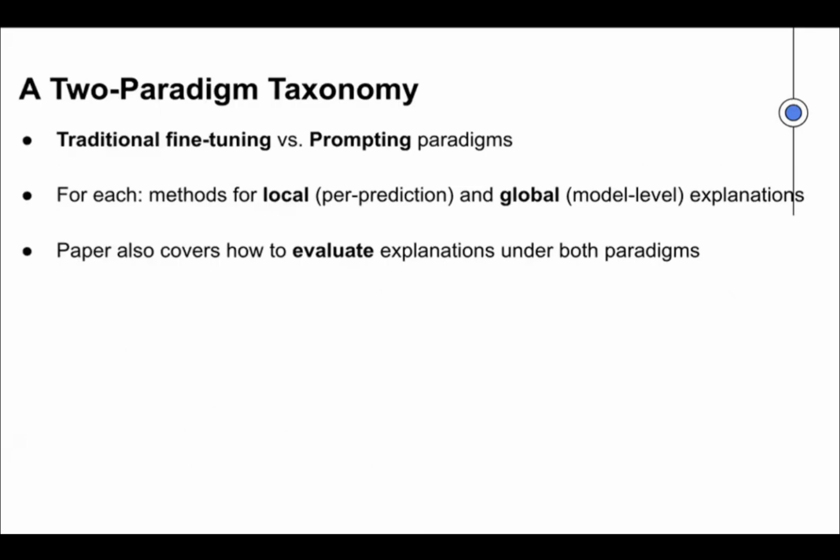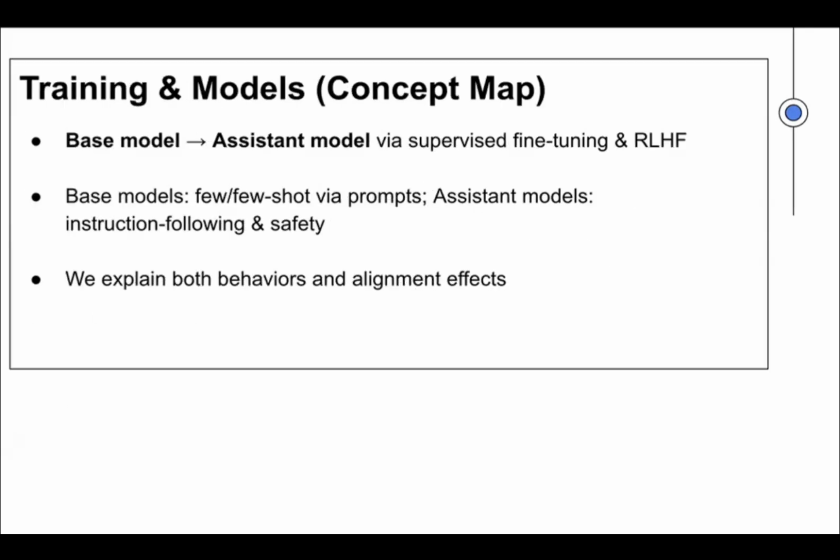And in that paper, they talk about explanation in two big settings. The first is fine-tuning. Another is prompting. That is, we don't change the weights. We steer the model with instructions and examples. For both, we can explain at two levels, the local and the global. First, like a quick map of the models.